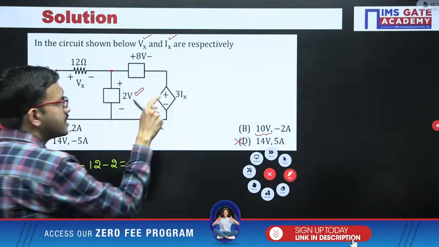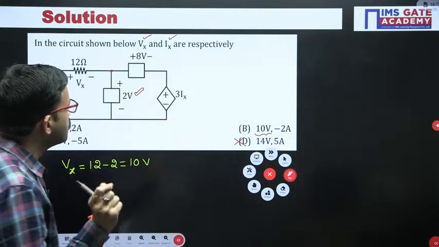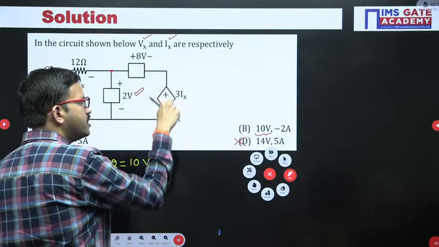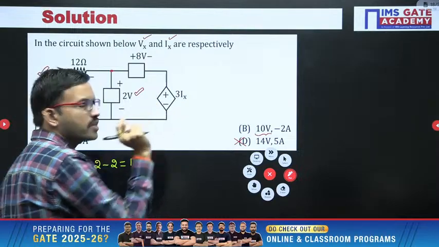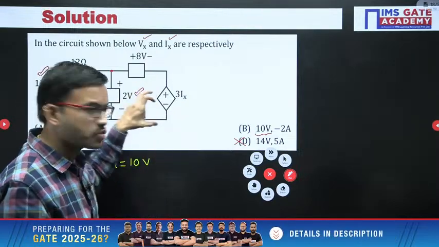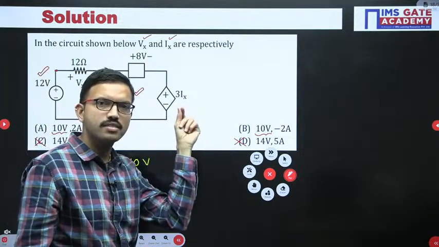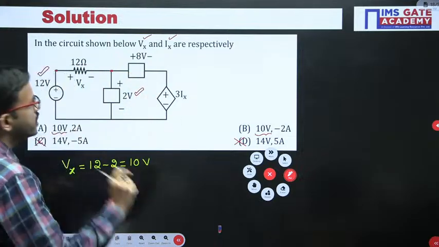So here Ix is present. That Ix value we have to calculate. Now if you observe carefully, here you are having one dependent source. This dependent source has voltage polarities plus minus. That means it is a voltage source, but in this question it depends on the current Ix. So it is a current dependent voltage source.